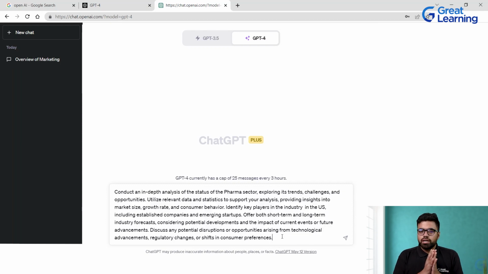Now if you want GPT-4 to give you better results, you just do not give it one-line statements, because then a variety of things would come back. Give it crisp questions. Give it questions that are as niche as you want them to be. Don't give vague questions, because the results then would not be that effective. The prompts you feed in should reflect a level of research from a human perspective. Give it exactly what you want the model to give you. So this is what it is.